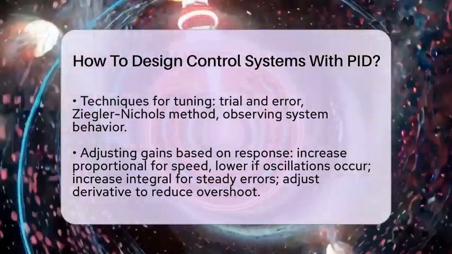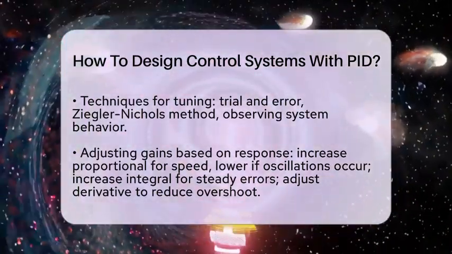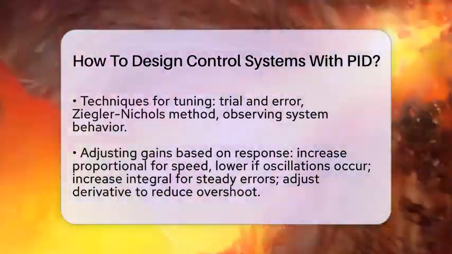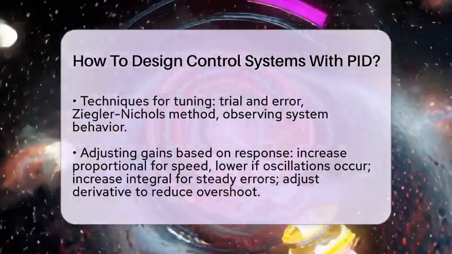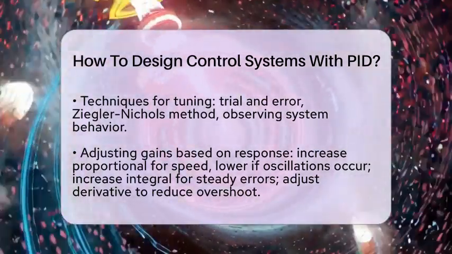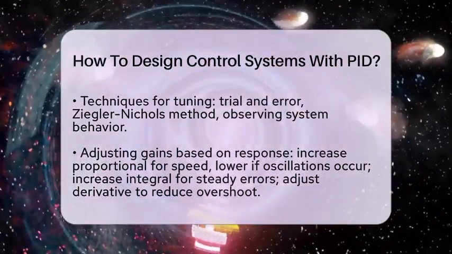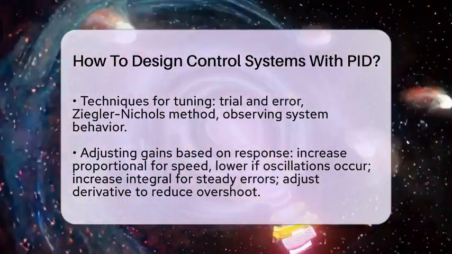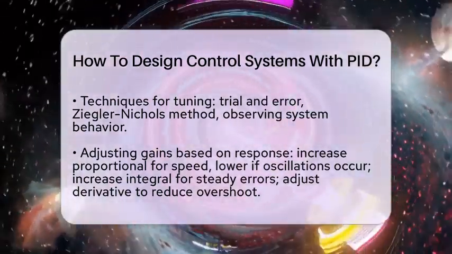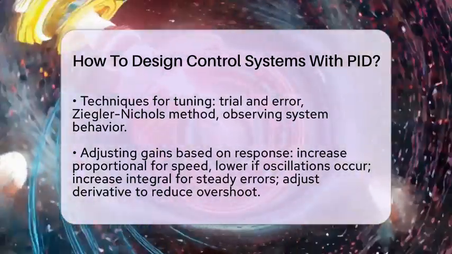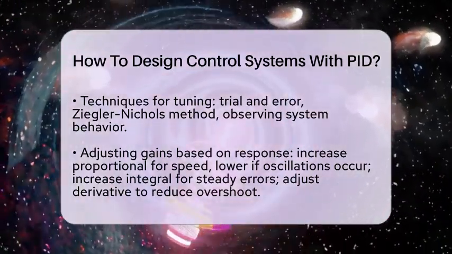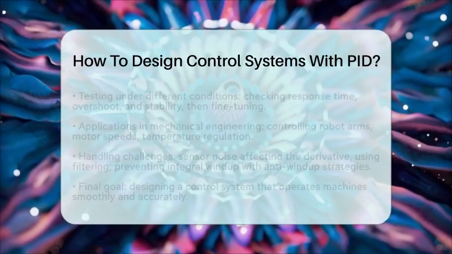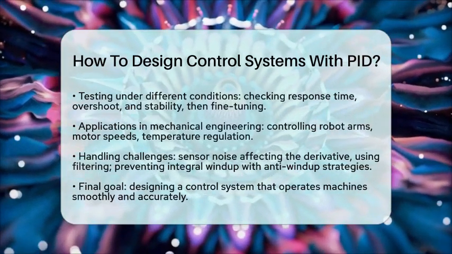Watch how the system responds. If it reacts too slowly, increase the proportional gain. If it oscillates, lower it or increase the derivative gain. If there's a steady error, increase the integral gain carefully. Once you find a good balance, test the system under different conditions. Check how quickly it reaches the set point, how much it overshoots, and how long it takes to settle. Fine-tune the gains until the response is both fast and stable.